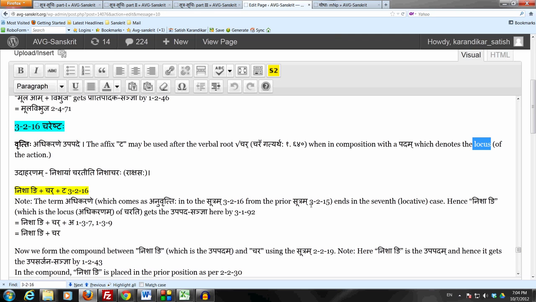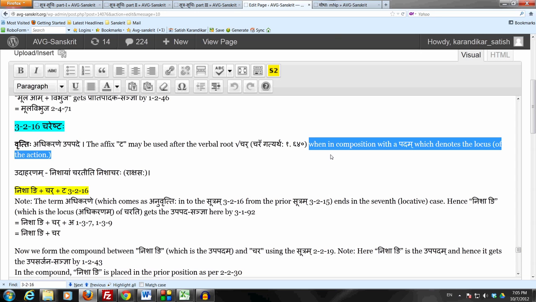There has to be an upapadam, which is the adhikaranam, which is the locus of the action, the time or place at which the action takes place. So not the object of the action, but the locus of the action. And this sutram is limited to only this one single verbal root, char gatyarthaha, in the dhatupatha. So this affix ta by this sutram is only allowed for this one single verbal root, and that also if you have an upapadam which is where the action takes place, the location of the action.